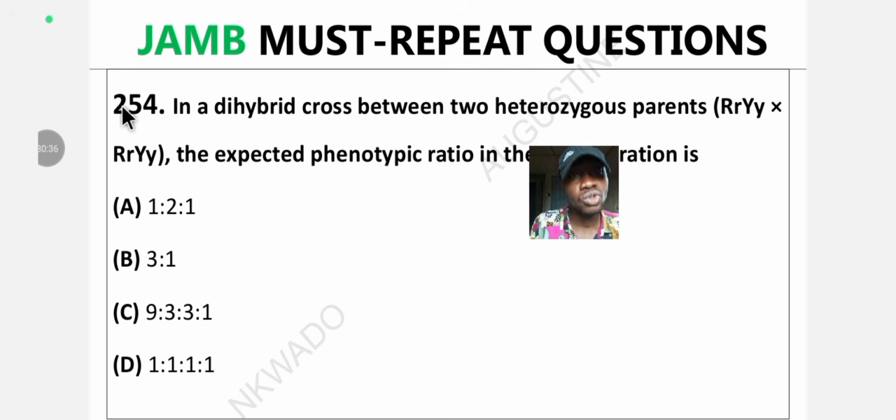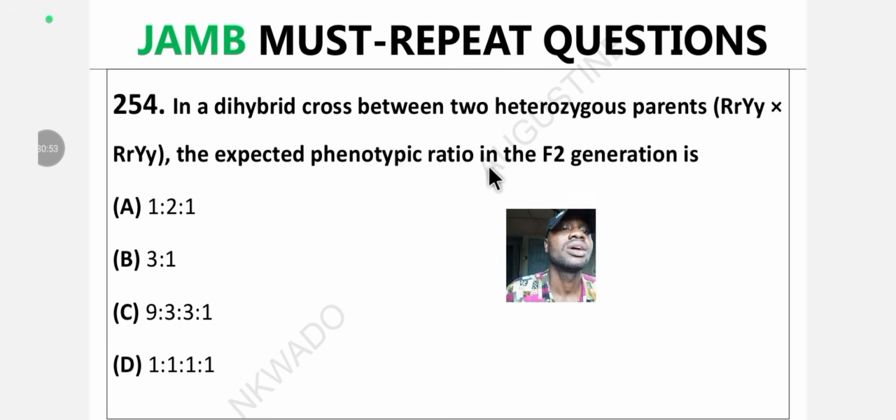Question 254. In a dihybrid cross between two heterozygous parents, capital R, small r, capital Y, small y, times capital R, small r, capital Y, small y, the same thing. The expected phenotypic ratio in the second filial generation, the F2 generation, is what? Is it A? Is it B? Is it C? Is it D? What's the answer? Remember, dihybrid. Drop the answer in the comment. You know what a dihybrid should look like now? So drop the answer in the comment section.